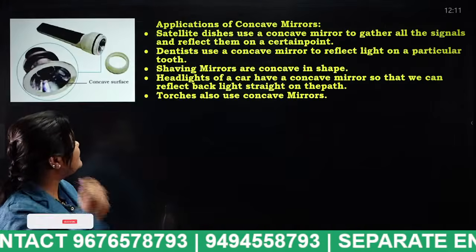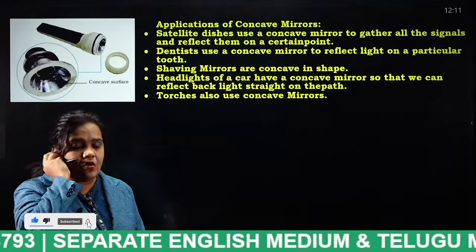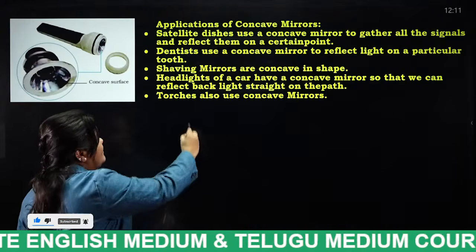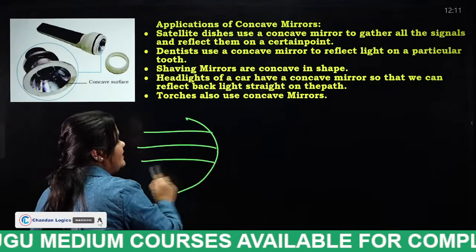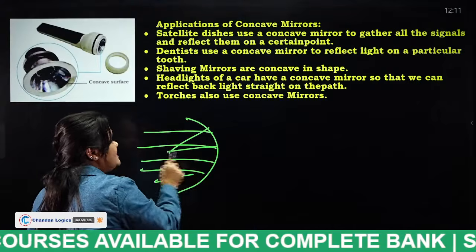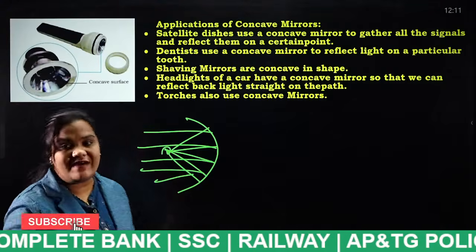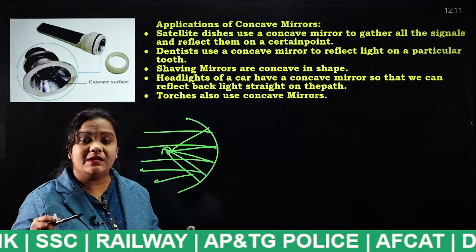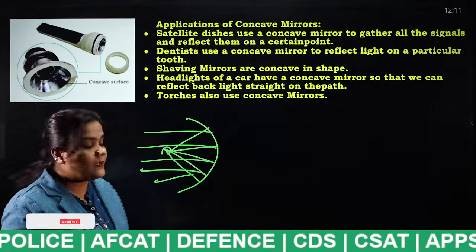Applications of concave mirror. Where will we use the concave mirror? It is curved inwards, right? So all the incident rays will be reflected at the same point. That means the image appearing will be either real or virtual. Sometimes it may be upright, or sometimes it may be inverted. Okay, next.